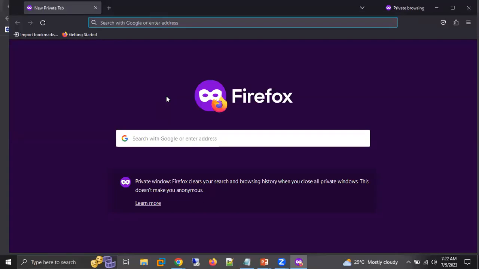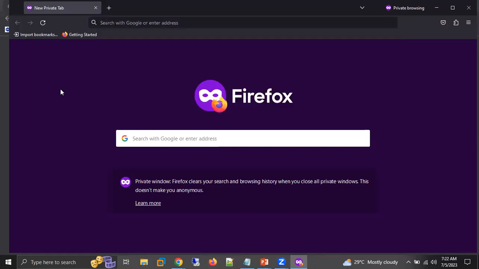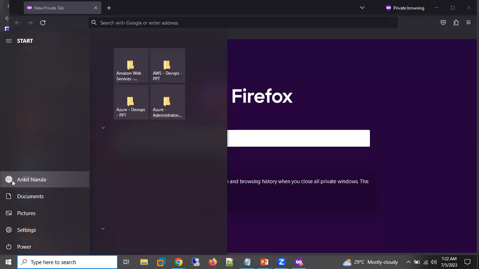That's why I'm saying try to open the URL in a private window and create your account using the private tab. Definitely you will not face those issues, because it is trying to pick the account that is logged in on your system.